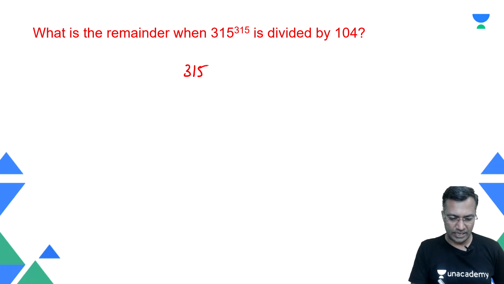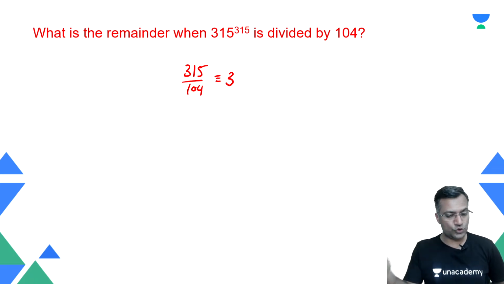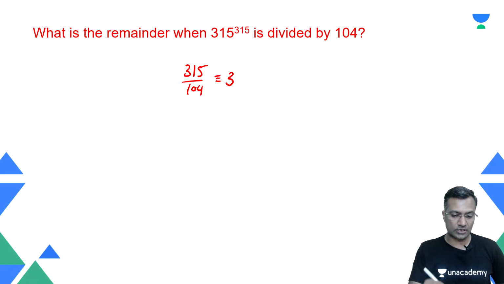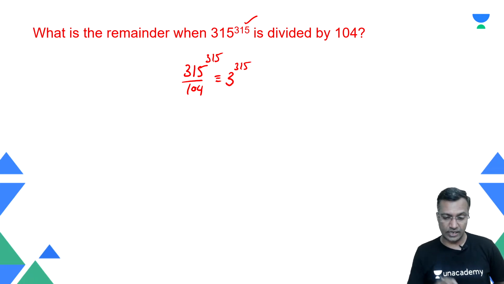Okay, let's take a look at this. 315 when divided by 104, the remainder is 3, because 104 3 times is 312. Remove 312, we get that. But the author said that, hey, I want you to raise it to the power 315. Okay, so therefore 3 raised to power 315, that's a remainder. But is that remainder greater than the divisor?